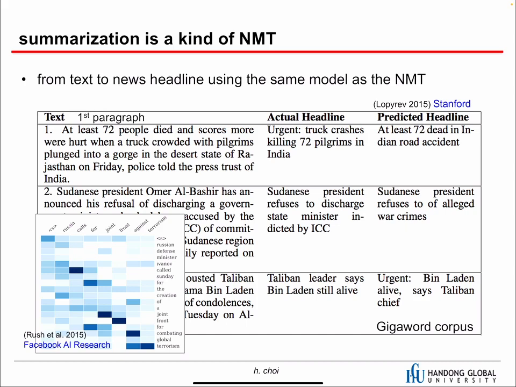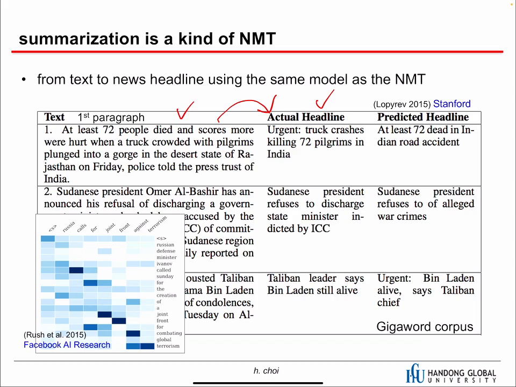But since neural machine translation was proposed, it is obvious and straightforward. The paragraph is the input and the actual headline is the output. Then if we just train the neural machine translation, it is a summarization, right? Of course, we can adjust the neural machine translation network architecture, focusing on summarization.